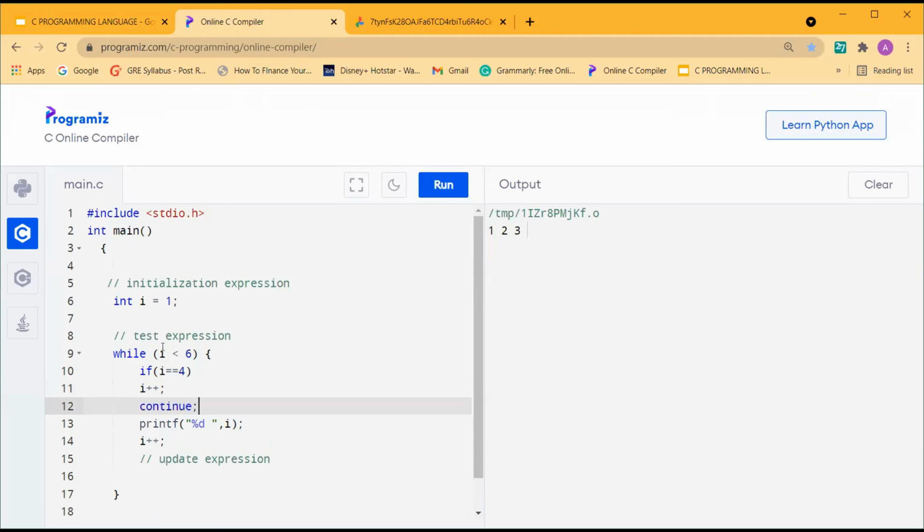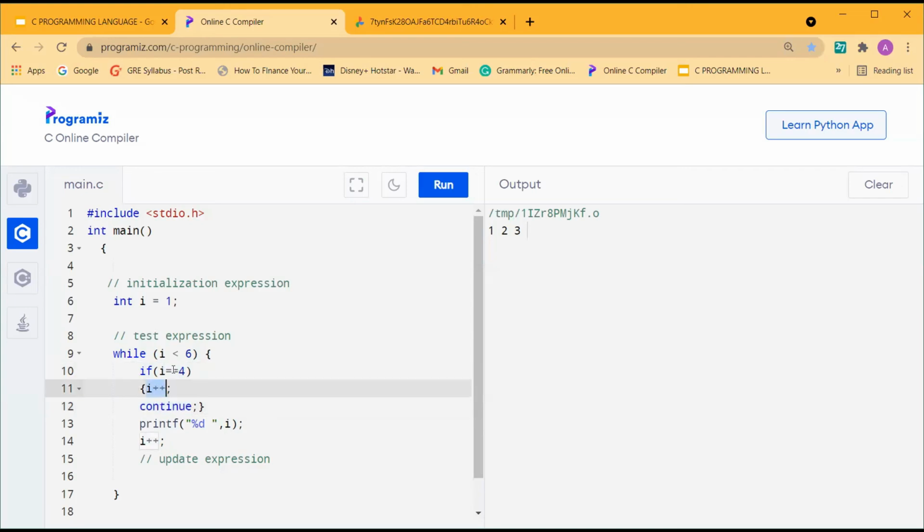So the original while output was 1, 2, 3, 4, 5, right? But I don't want 4. I just want to skip 4 and continue with the rest of the code. So what will I do? I'll just mention continue here. So if i is equal to 4, i plus plus.